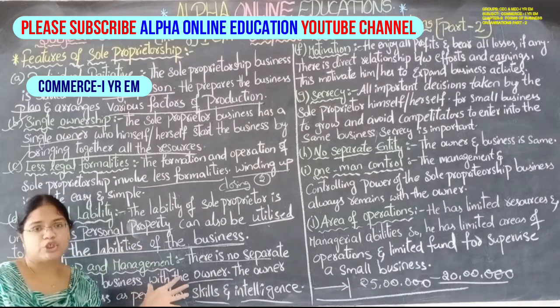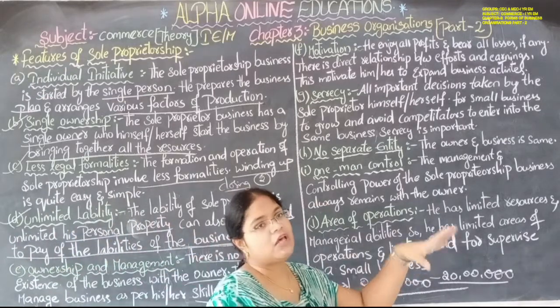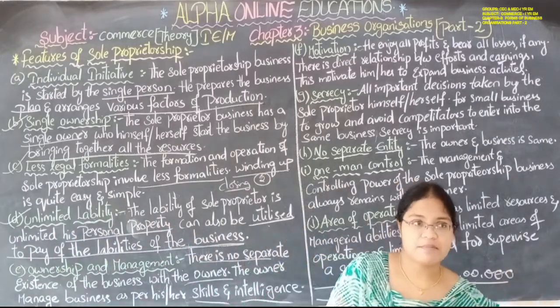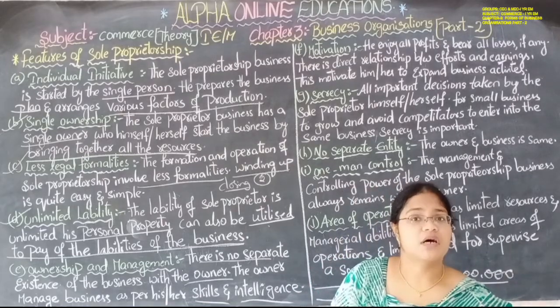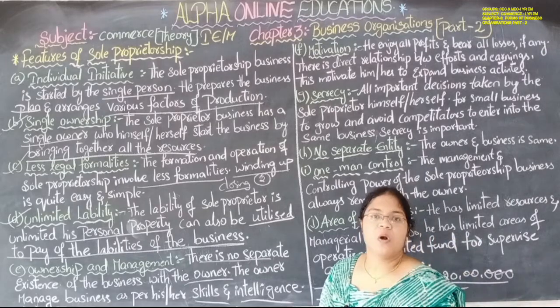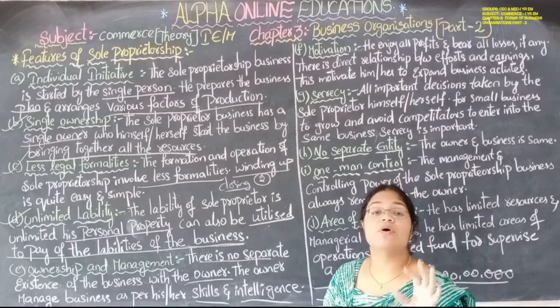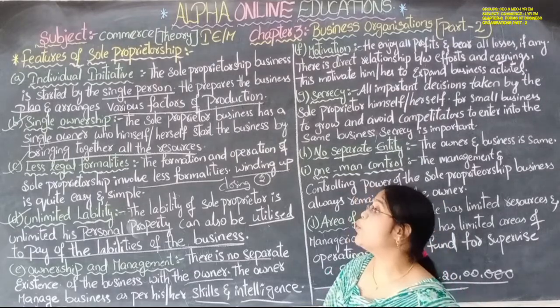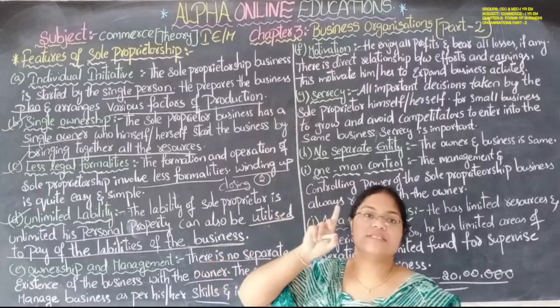This is a one man show. There is only one man. He only does everything. He will become owner, he will become management, he will become labor, he will become investor, he will become everything. Okay, he does not allow anyone to join his business because it is a single man show. It is a single ownership business. Only one person is required.